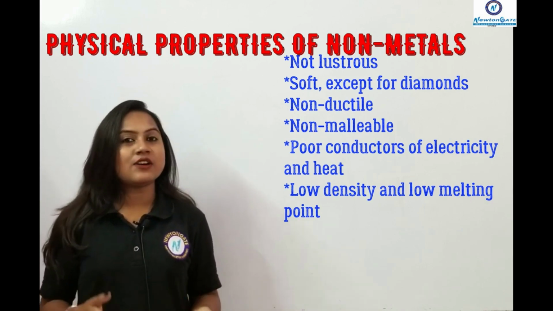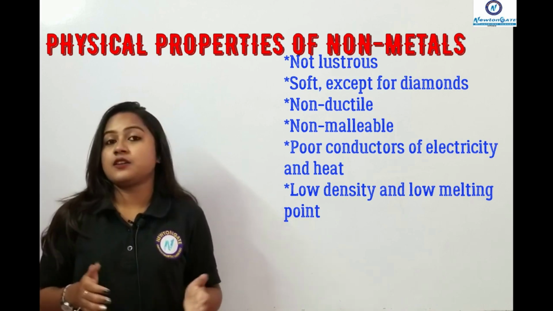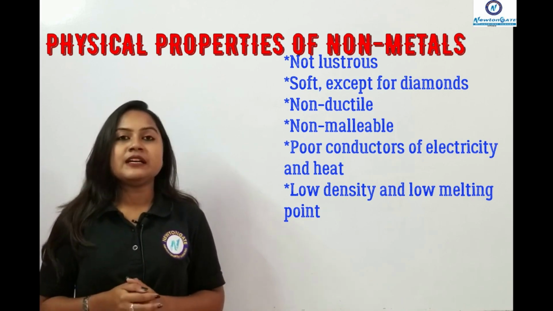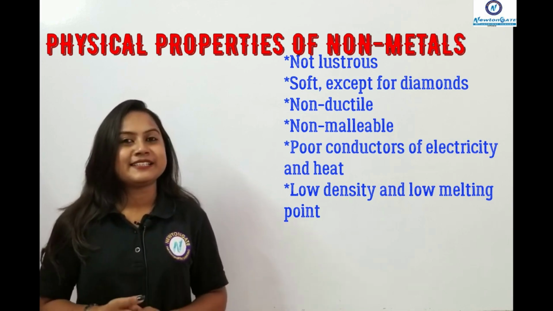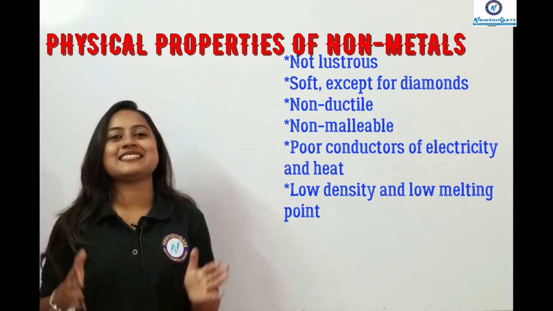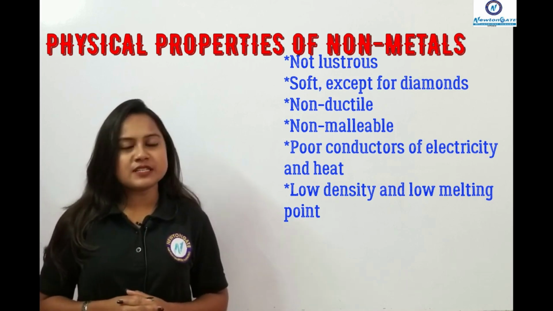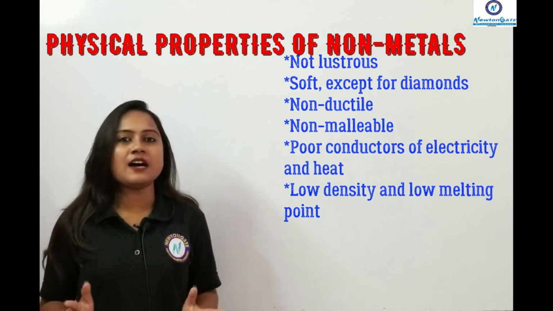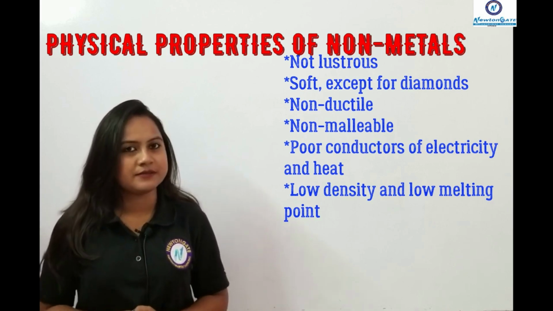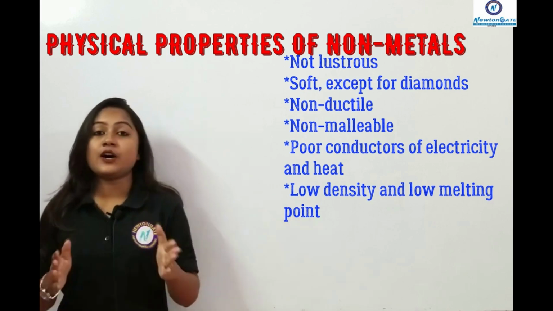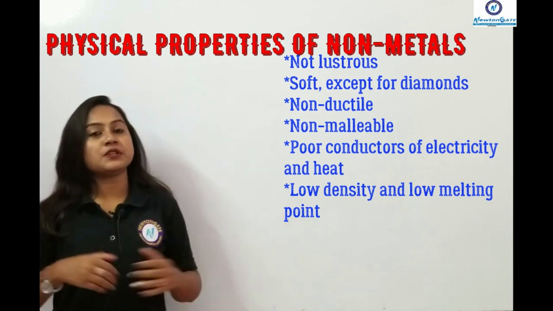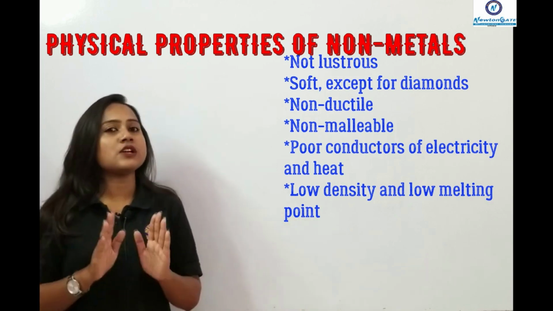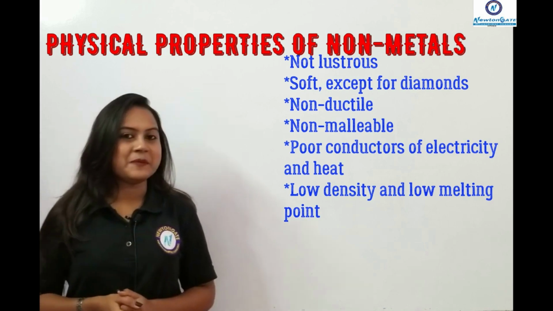They are non-ductile, non-malleable, and generally soft, and the exception here, yes, you know the answer, is diamond. Diamond is one of the hardest elements in the world. Now, they are poor conductors. Here is also an exception: graphite is a good conductor of electricity.